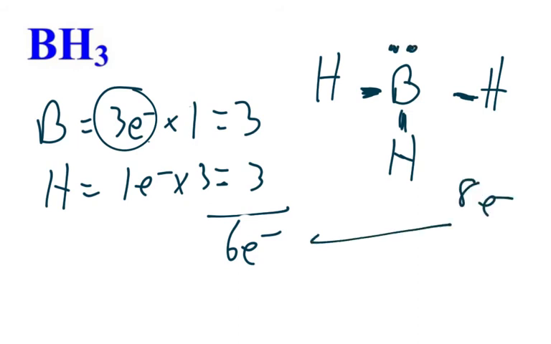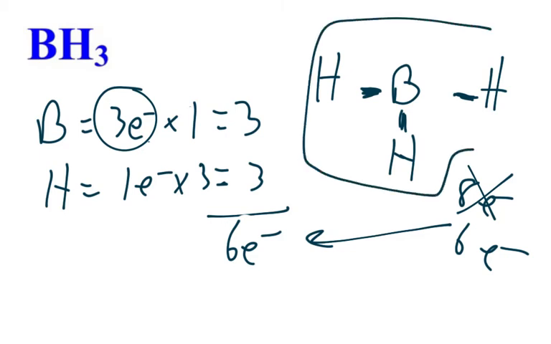And that's 2 too many. So what we're going to do is we're going to remove 2 dots to make it 6. And we're going to remove them from beryllium. And what ends up happening is that beryllium is happy by having only these 6 valence electrons instead of the 8. So this would be the actual Lewis dot structure for BH3.